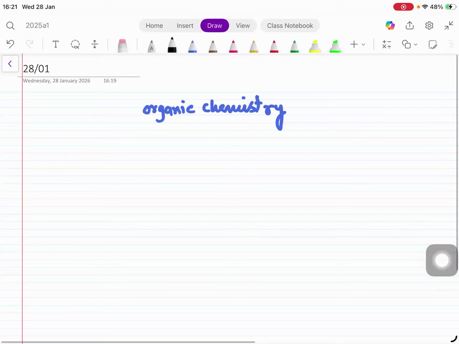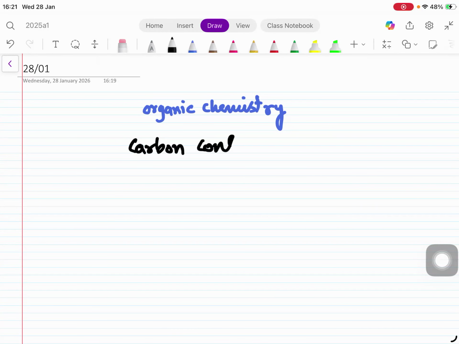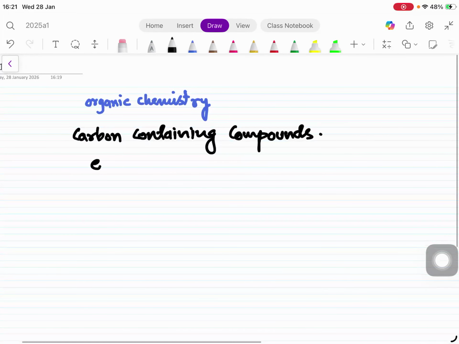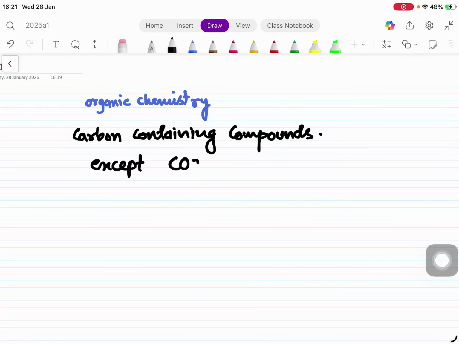So please write down: carbon-containing compounds, except carbon dioxide, carbon monoxide, carbonates, hydrogen carbonates, and cyanides.